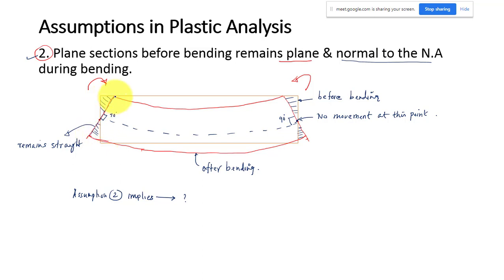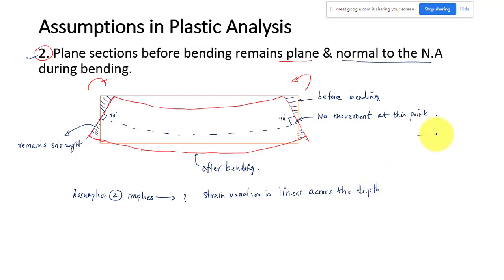This is just a linear variation only. Because it is straight, this will be linear. So assumption 2 implies your strain variation is linear across the depth, or along the depth.